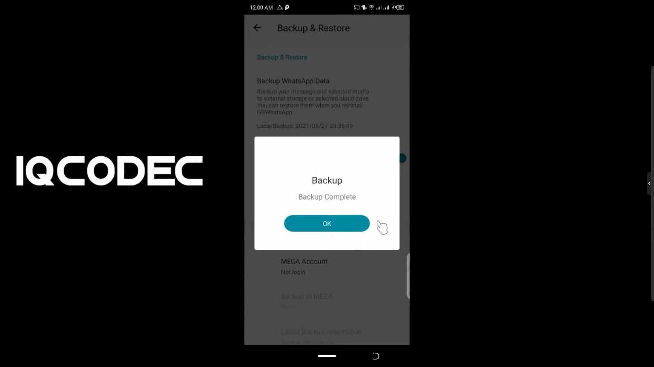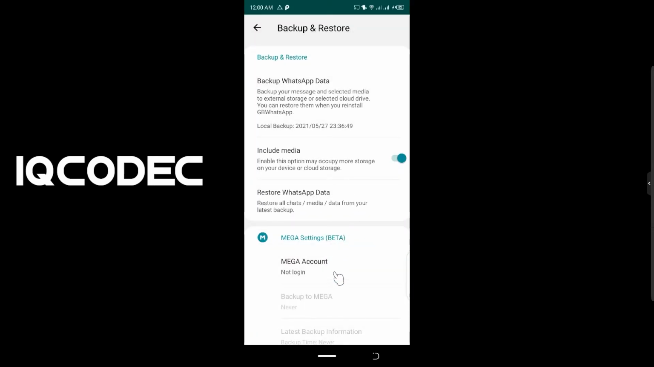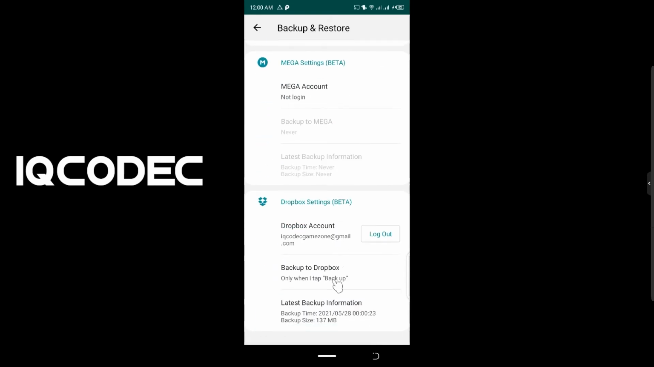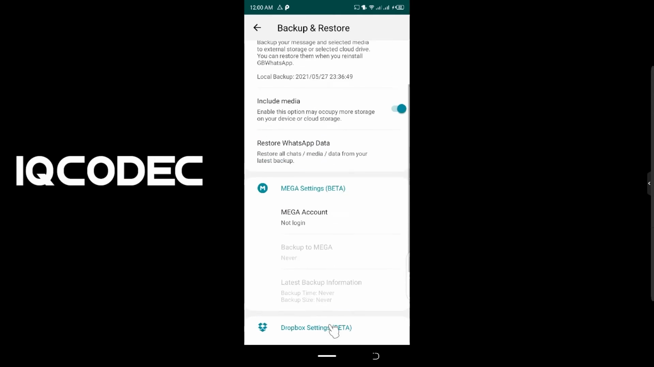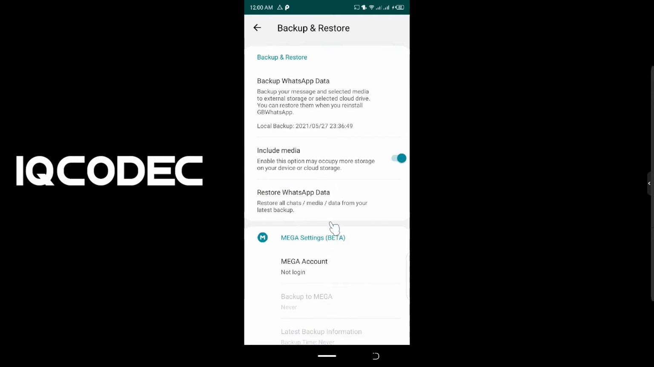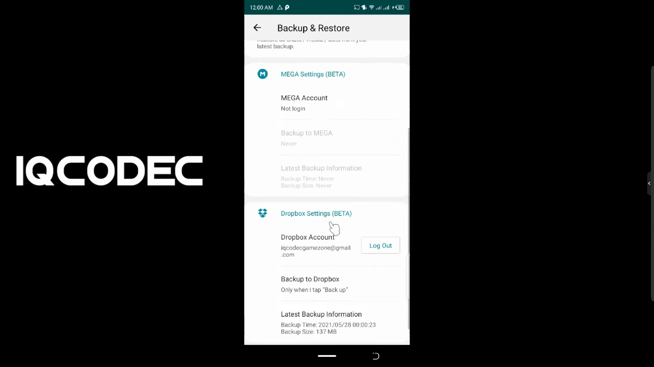Okay, as you can see, the data backup is complete. At this level, we just need to click on the up button. Once it is up, you can check our last save is today. You can see the backup size is 137 megabytes. One thing you should note is that you need high data bandwidth for this process.